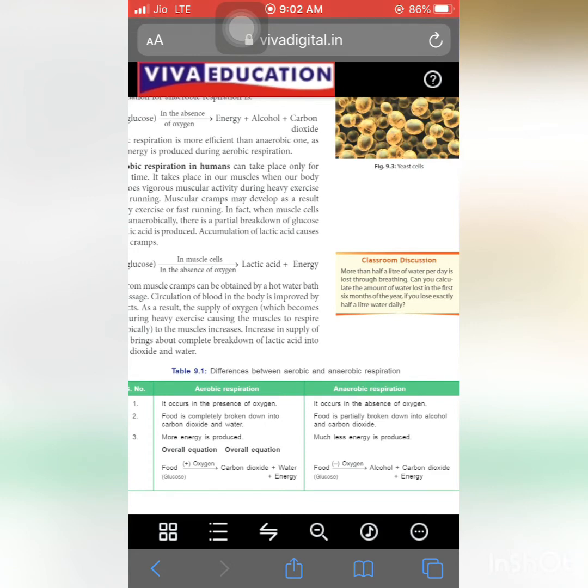In aerobic respiration more energy is produced, in anaerobic much less energy is produced. So here you can also give the reactions: food plus oxygen gives carbon dioxide, water plus energy; in the absence of oxygen, food gives alcohol plus carbon dioxide plus energy.